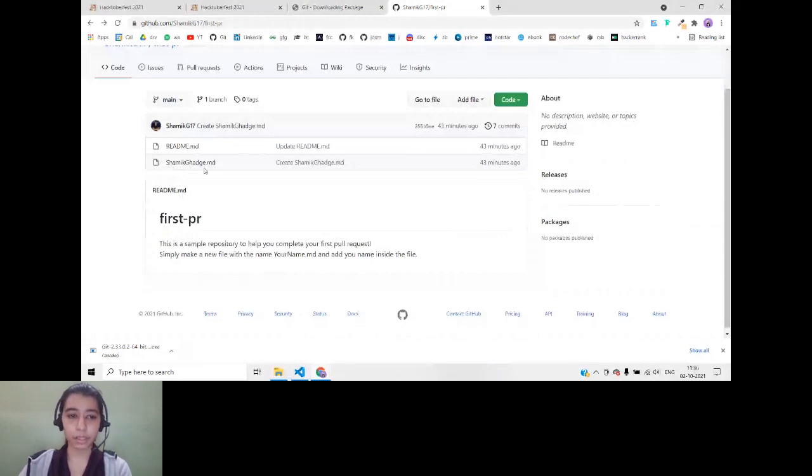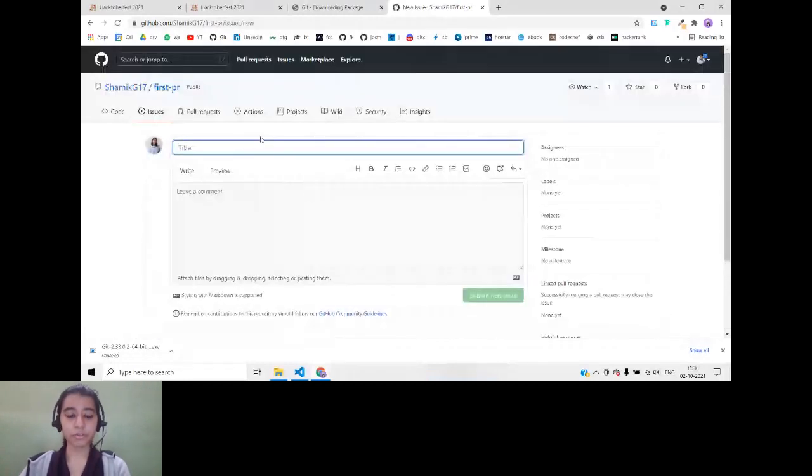So first thing what I'll do is I will create an issue to tell the repository owner that I want to contribute. So first, make sure you give an appropriate title to the issue explaining what exactly the issue is or what exactly you want to add to the repository.